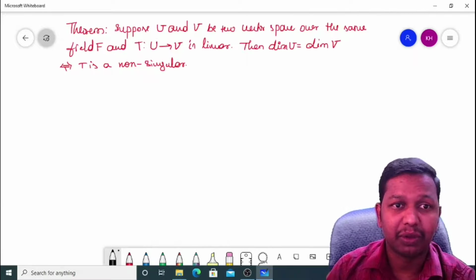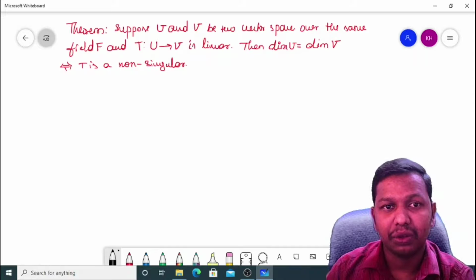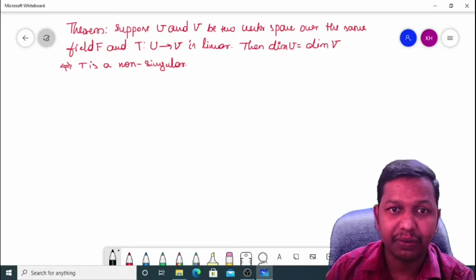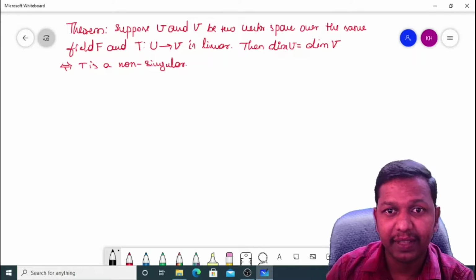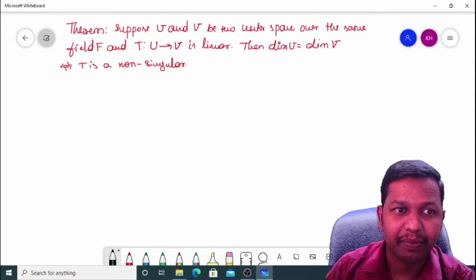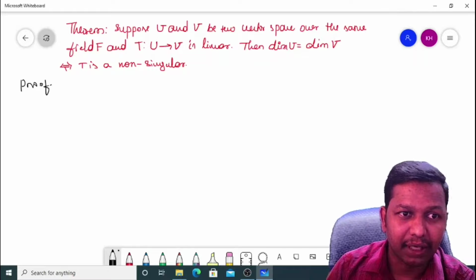Let's see one more theorem. Suppose U and V are two vector spaces over the same field F, and T from U to V is a linear transformation. Then dimension of U is equal to dimension of V if and only if T is non-singular. The proof is very simple.